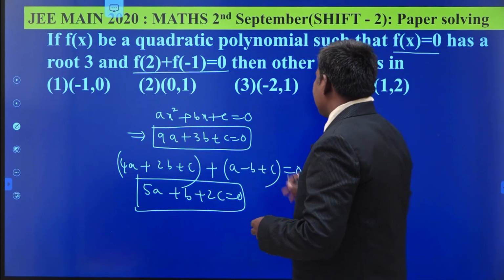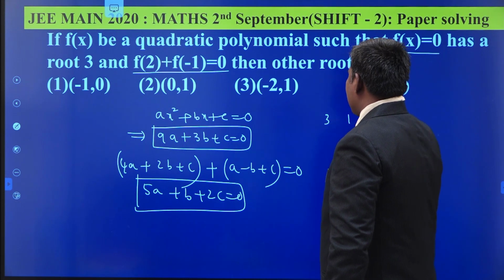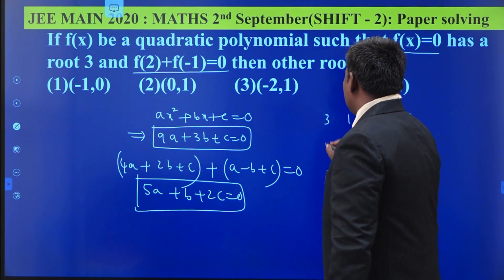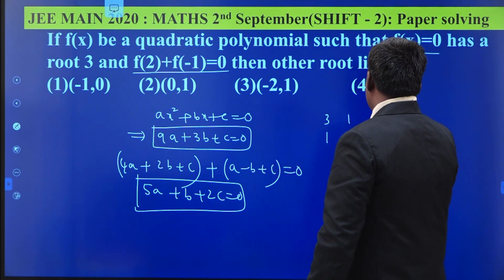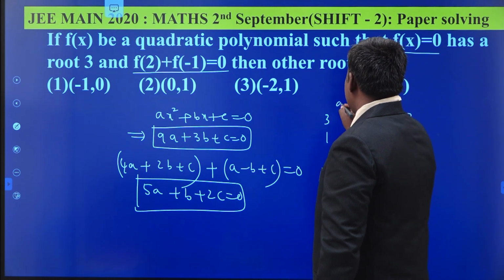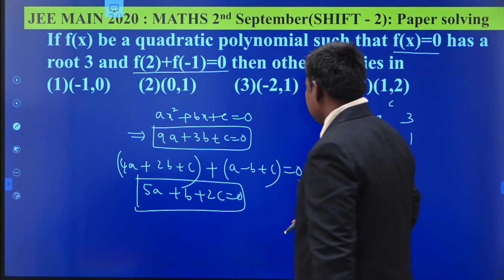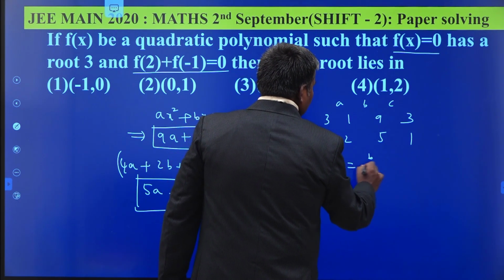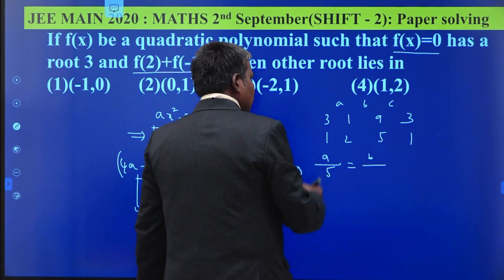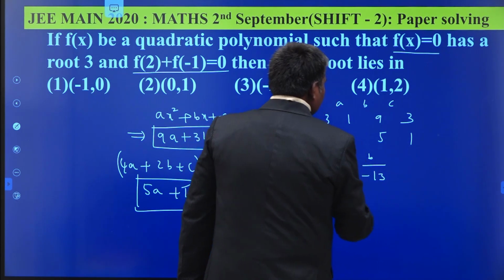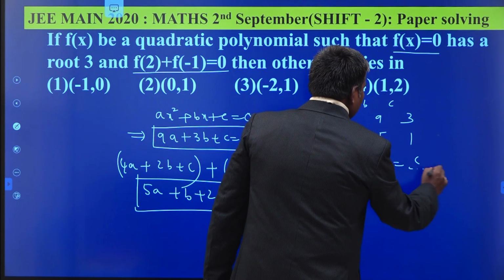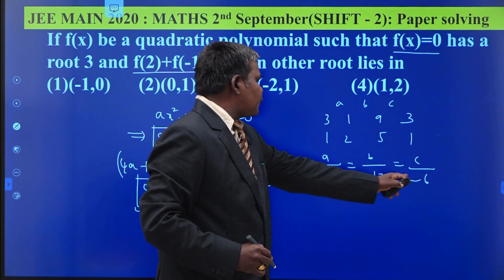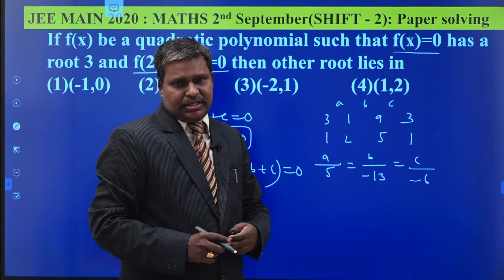So I write using the cross-multiplication process: 1, 3, 9, 3. These are the coefficients. You take 1, 2, 5, 1. This is a, b, c. Now a by 6 minus 1, that is 5, is equal to b by 5 minus 18, that is minus 13, is equal to c by 9 minus 15, that is minus 6. So the ratio is 5 is to minus 13 is to minus 6.